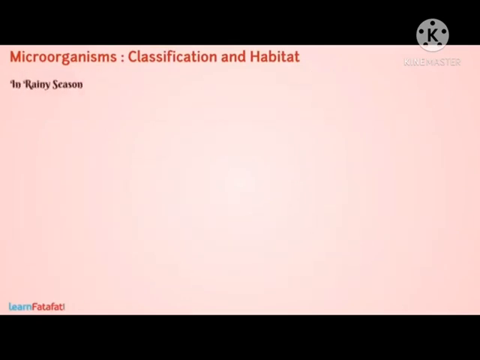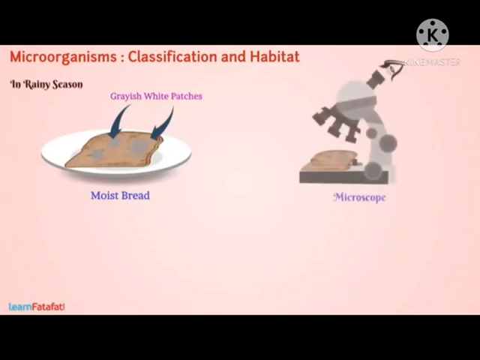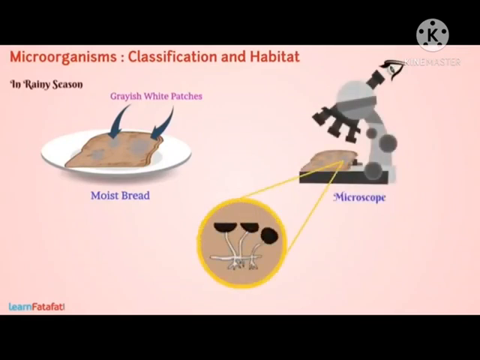During the rainy season, moist bread gets covered with grayish-white patches. If we observe these patches through a microscope, we will find tiny black rounded structures growing on thin long stalks from the bread. These microorganisms are called bread mold.